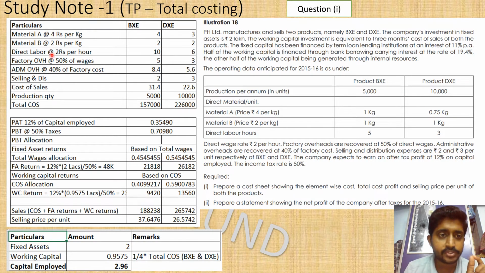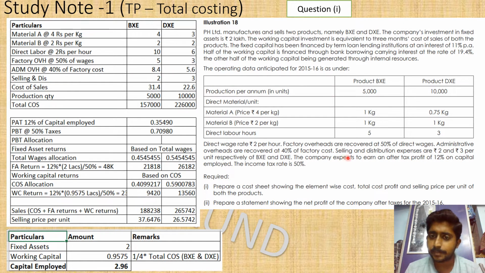So factory cost is material cost plus direct labor cost plus factory overheads, putting together factory cost will come, and on that factory cost 40 percentage. So in this case 4 plus 2 is 6 plus 10, 16 plus 5 is going to be 21, and 40 percentage on 21 is going to be 8.4 rupees. Accordingly apply for the DXC also, and the administration overhead is found here.